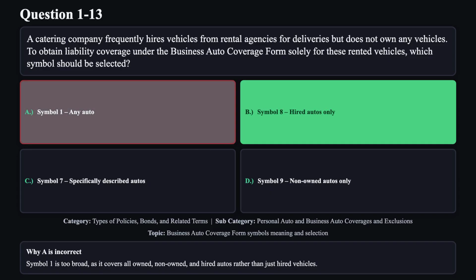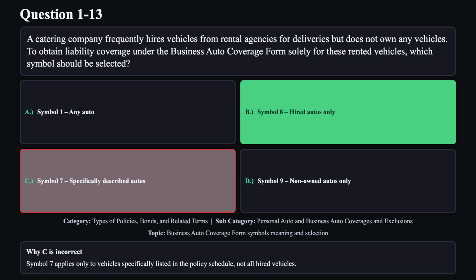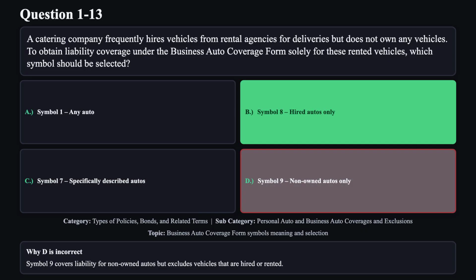Reason A is not correct. Symbol 1 is too broad, as it covers all owned, non-owned, and hired autos rather than just hired vehicles. Reason C is not correct. Symbol 7 applies only to vehicles specifically listed in the policy schedule, not all hired vehicles. Reason D is not correct. Symbol 9 covers liability for non-owned autos but excludes vehicles that are hired or rented.